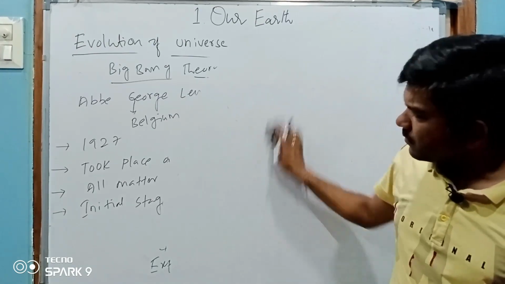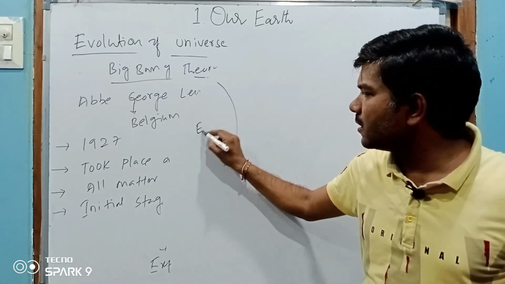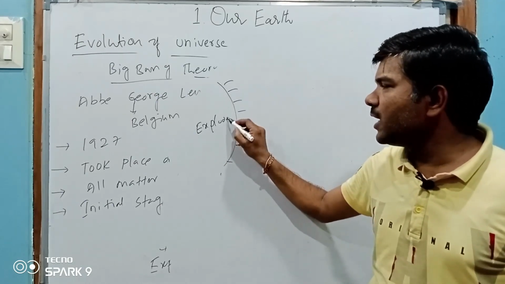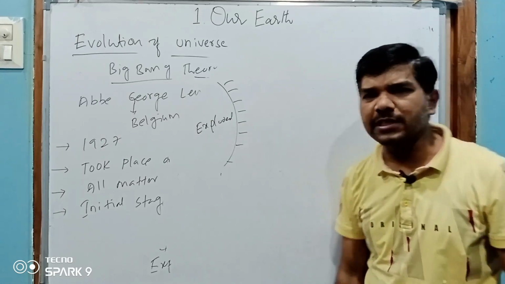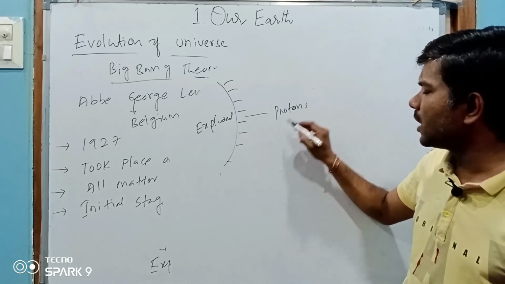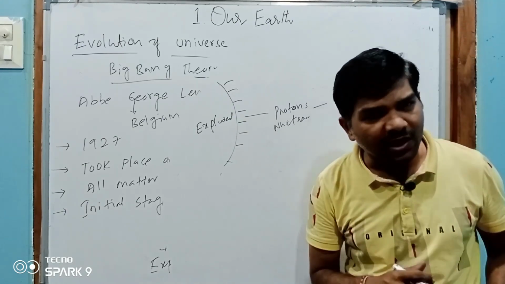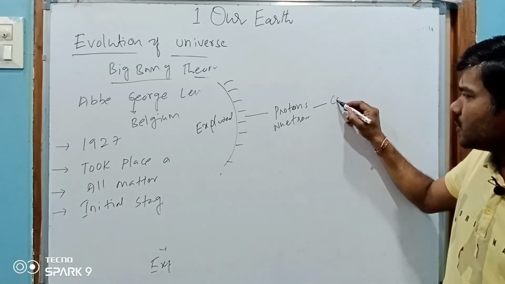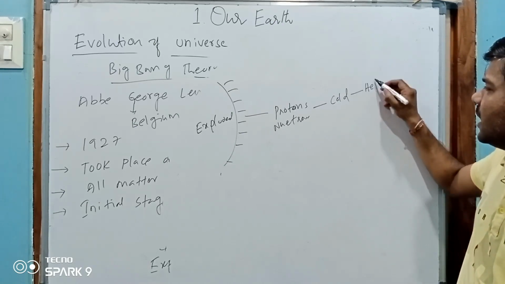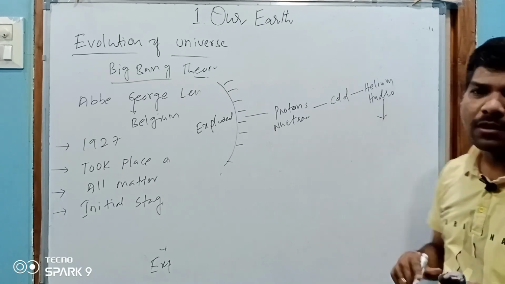From these galaxies, when it exploded, in the first few seconds protons and neutrons were created. After a few seconds, it became very cold. Then what happened? Helium and hydrogen formed.